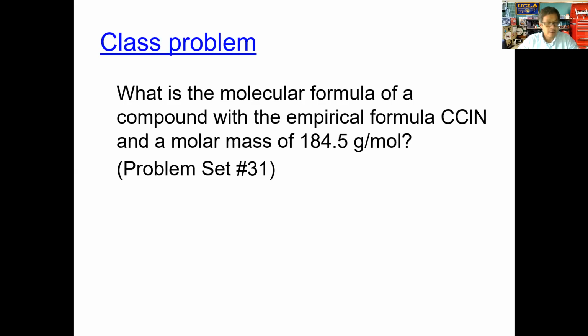Okay. All right, so we left off with this problem on Friday. I asked you to work out this problem to give us a chance to practice how to come up with these molecular formulas. Remember, a molecular formula is the actual formula for a particular molecular compound.